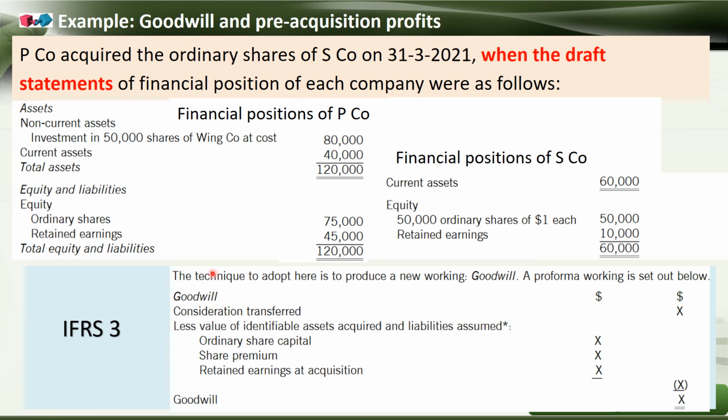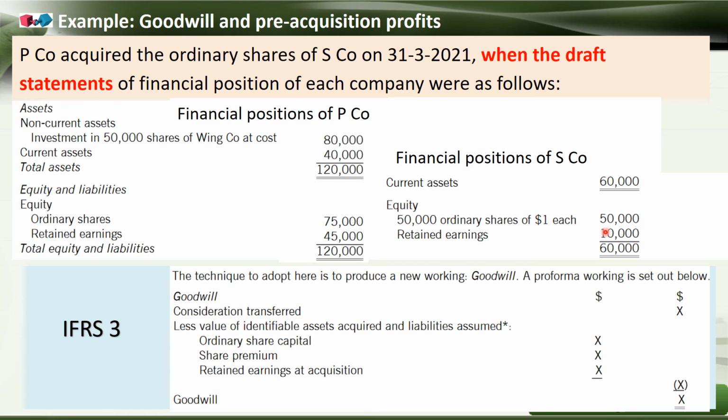This is the similar item: 50,000 shares of Wing company at cost, but the cost value is 80,000. They paid with a premium, whereas here it is at par. And the retained earnings of this subsidiary company are 10,000.